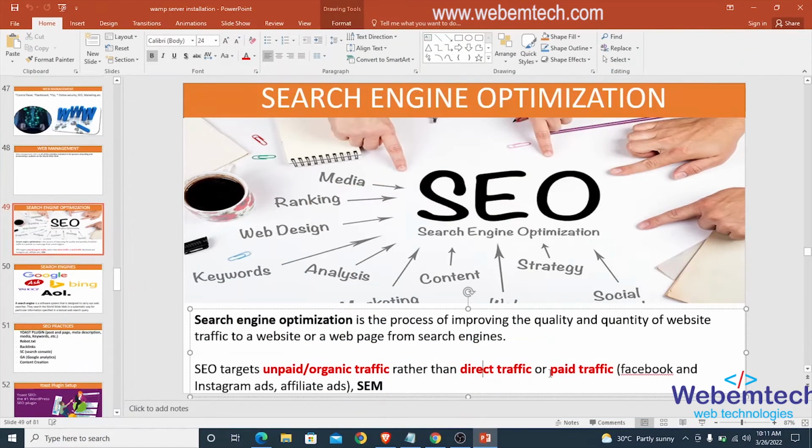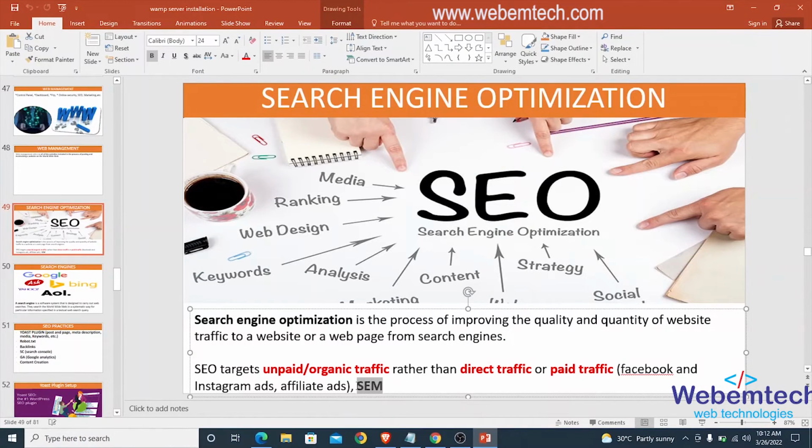Alright, while paid traffic is traffic that your website gets as a result of you paying to get visitors to your website. You can run Instagram and Facebook ads where you tell Facebook that you want to have more visitors to your website. Alright, in that case, you're going to pay for that particular traffic. You can also pay other affiliates. You can pay them to bring more visitors to your website. Alright, this kind of traffic is what is called paid traffic.